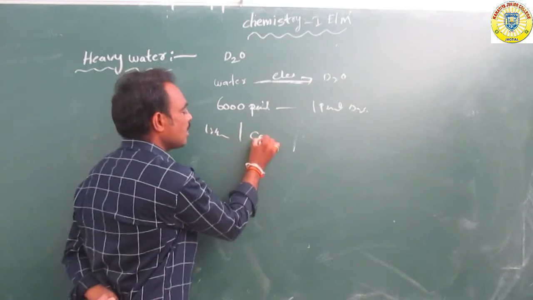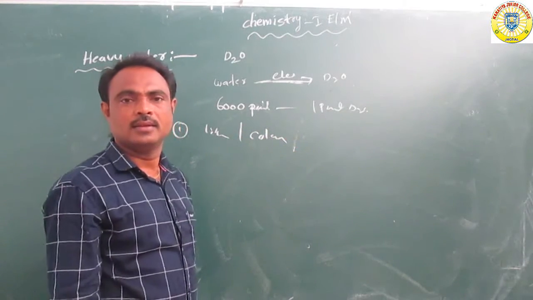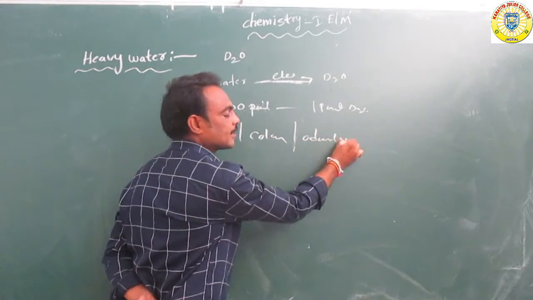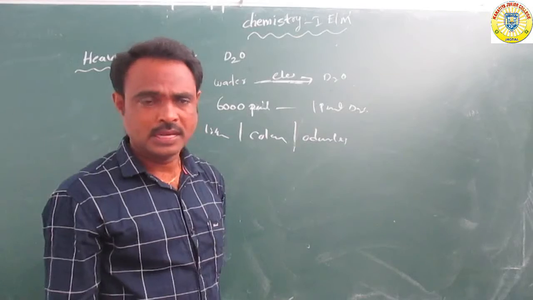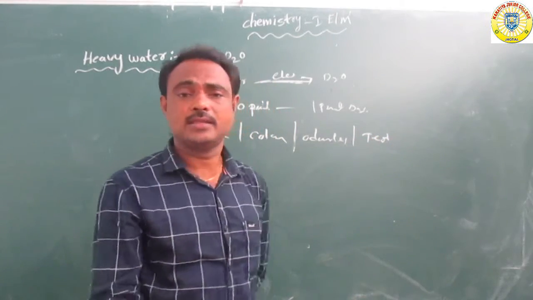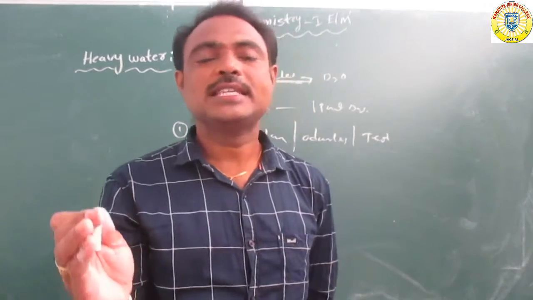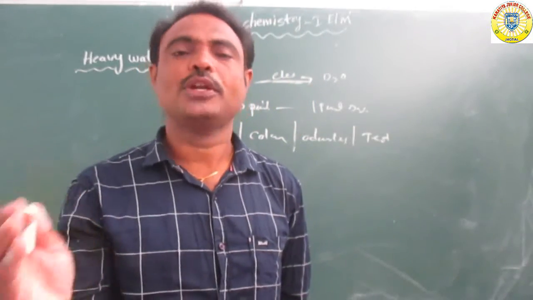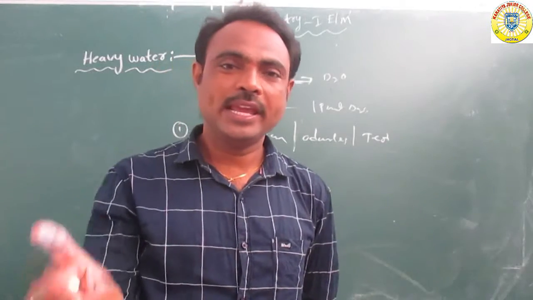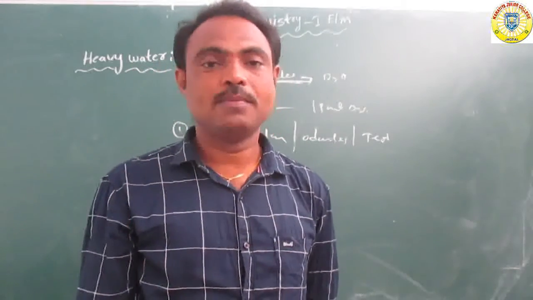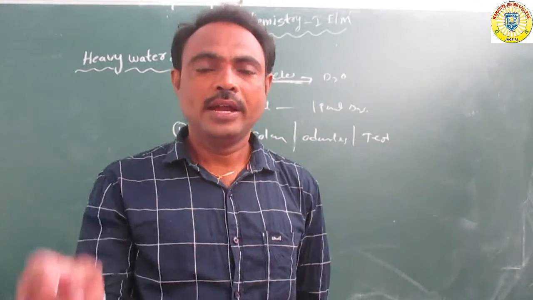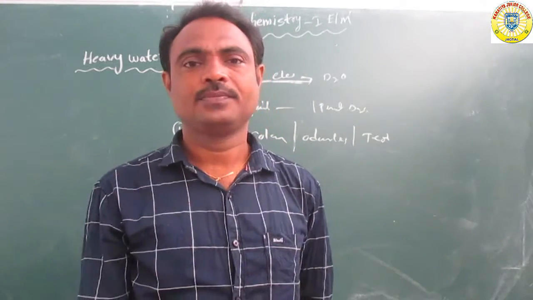It is colorless, odorless, and tasteless. What are the physical properties of deuterium oxide? Deuterium oxide, D2O, is a liquid and it is colorless.